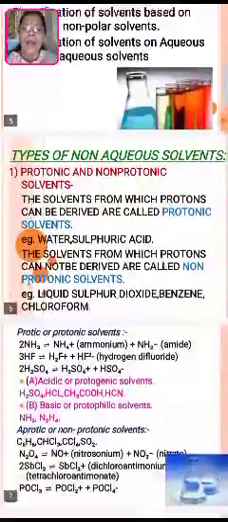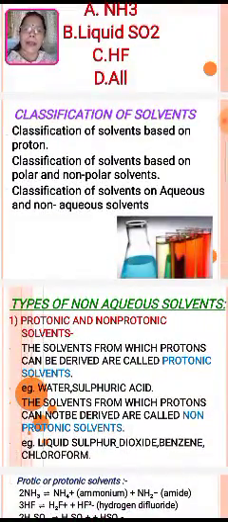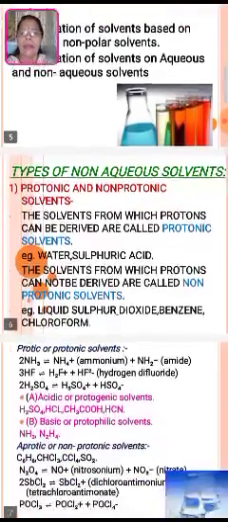Now see how these solvents are classified. These solvents are classified on the basis of, first, the presence of proton; second, polar and non-polar solvents; and third, aqueous and non-aqueous solvents. Again, the classification is based on proton presence, on the polar and non-polar quality, and on aqueous and non-aqueous solvents. Let us see one by one how it works.